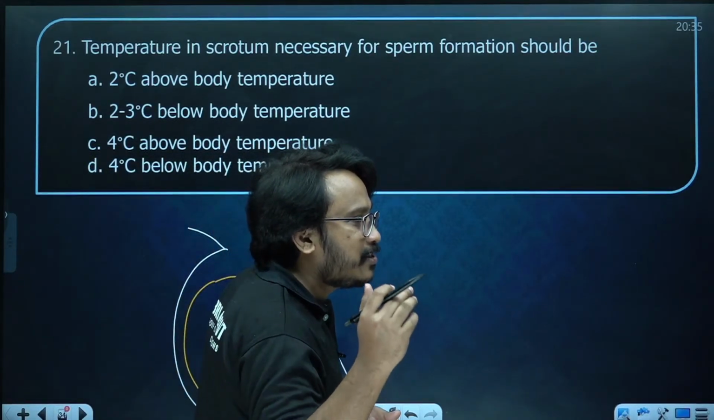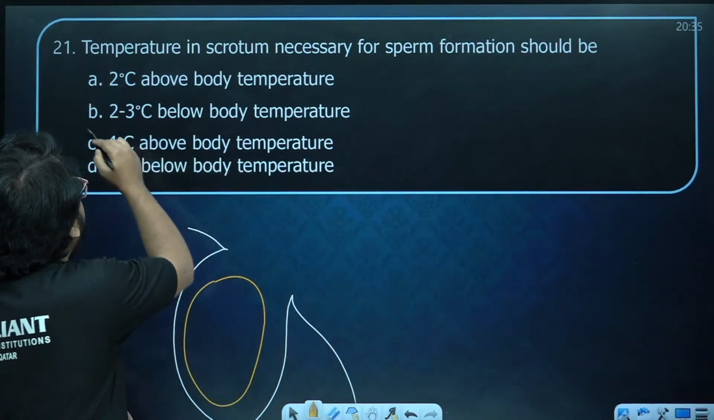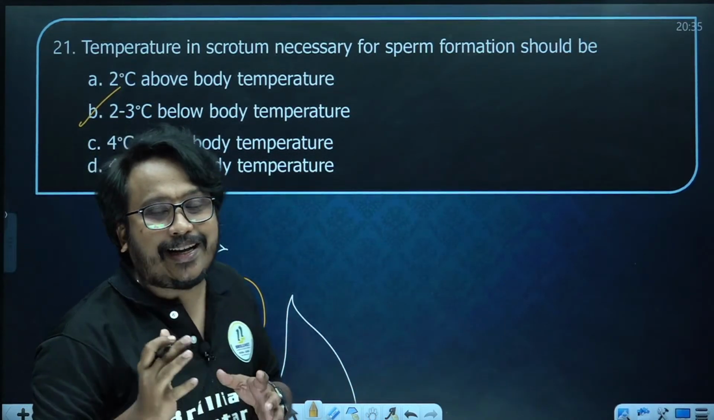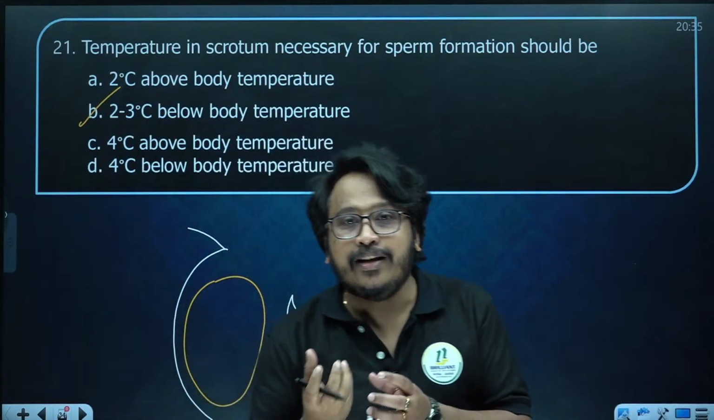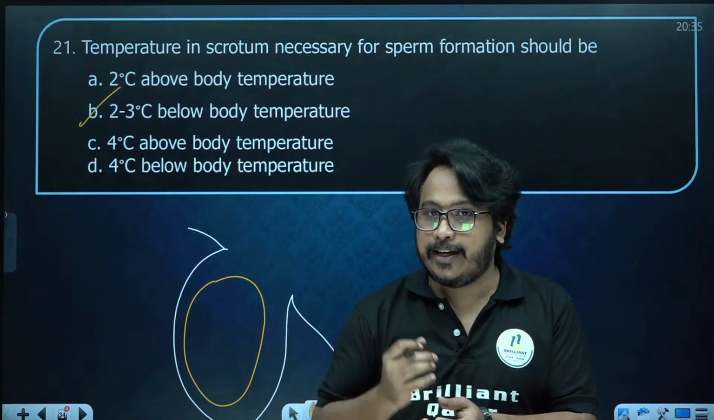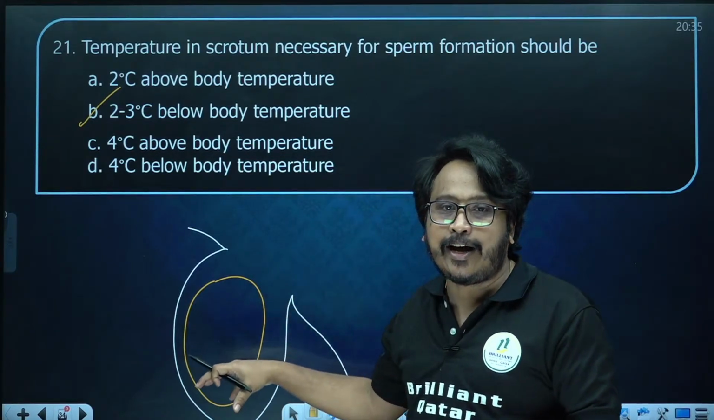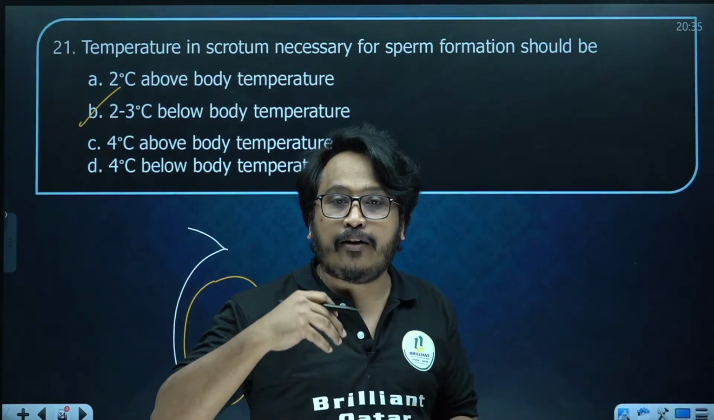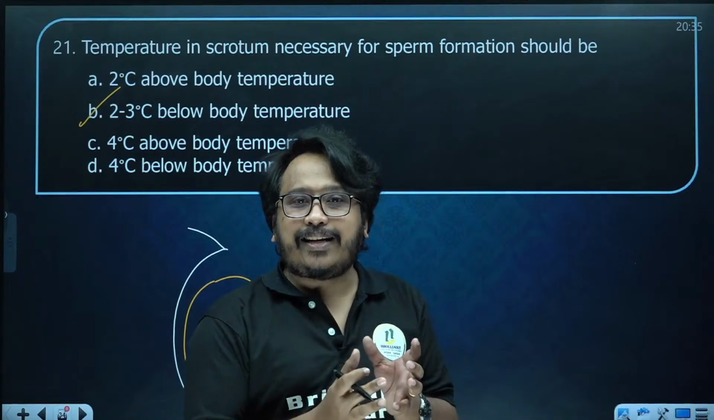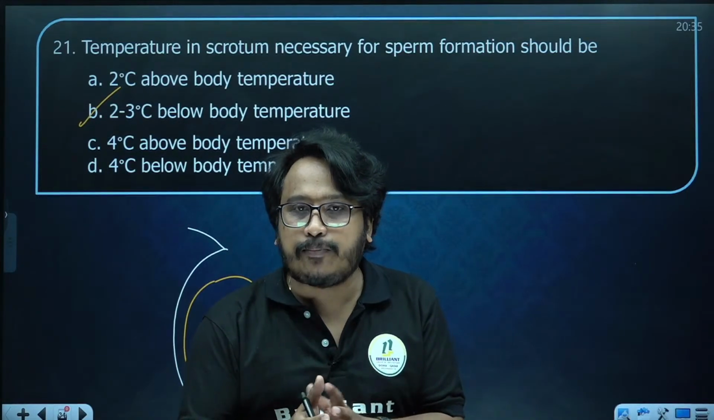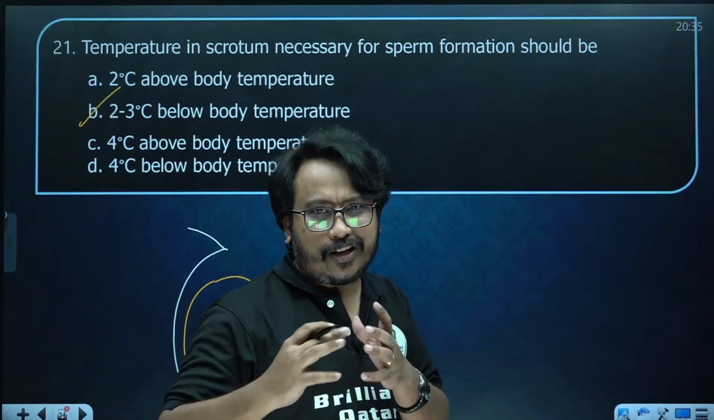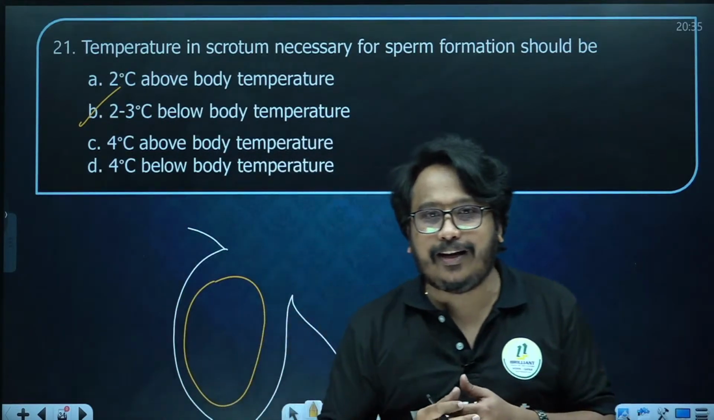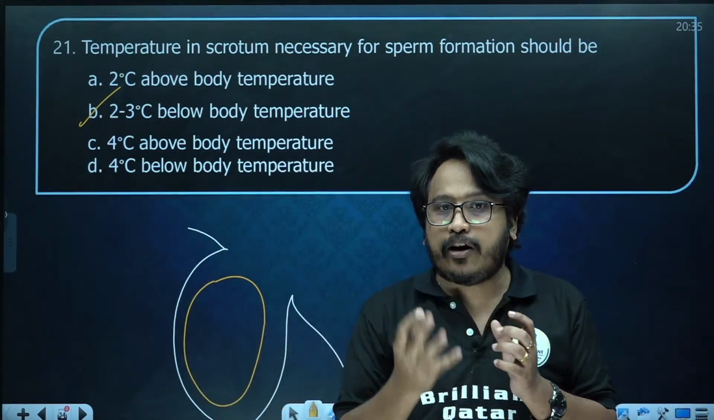Yes, first of all, the answer was given by Rahul itself. They will maintain a temperature 2 to 3 degrees Celsius less than body temperature, because only at that temperature can there be sperm formation. In some people, the testis will not descend down from the abdomen from birth itself. In that case, sperm formation is not possible. The condition is called cryptorchidism. It's not required for our syllabus. I am just telling you to make you understand the function of the scrotum.